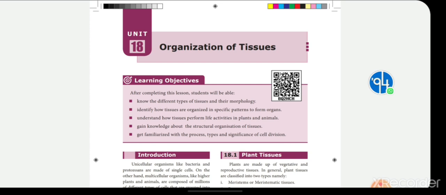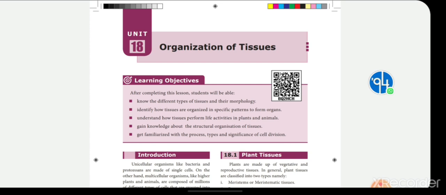See, if I take parenchyma tissue as an example, the tissue is completely made up of only parenchyma cells. There are no sclerenchyma or, sorry children, collenchyma cells. If we are taking collenchyma, it consists of only collenchyma cells. No other cells are present except collenchyma in that tissue. So, that tissue is called simple tissue. If a tissue is made up of only one type of cell, it is simple tissue.